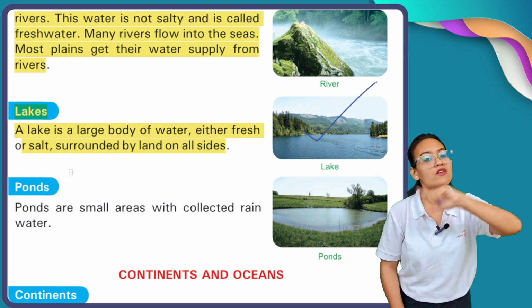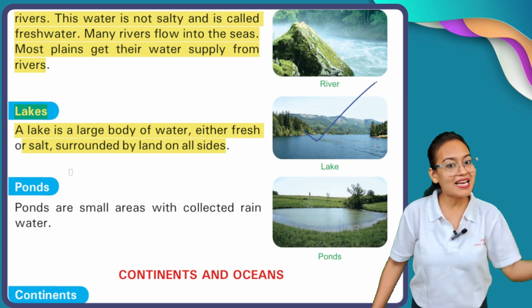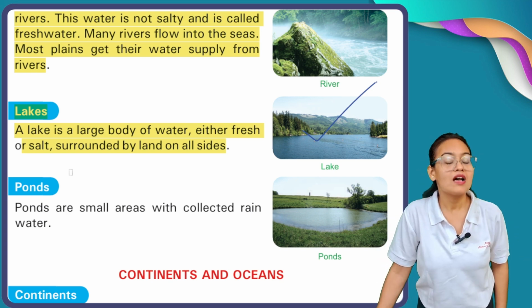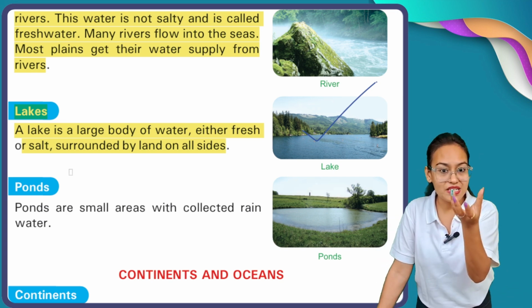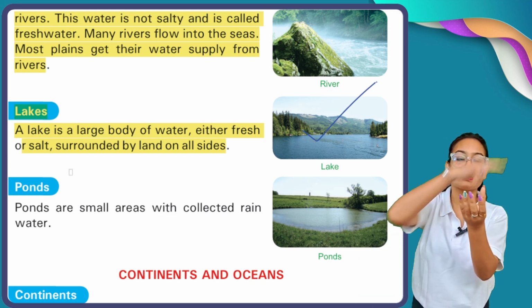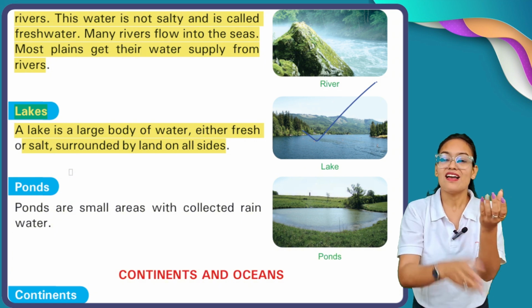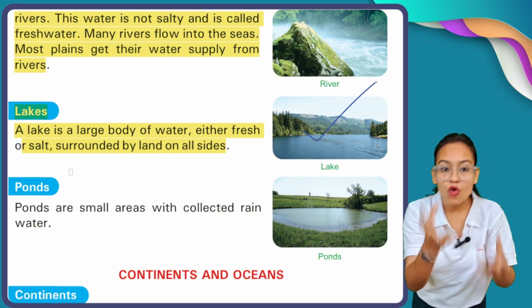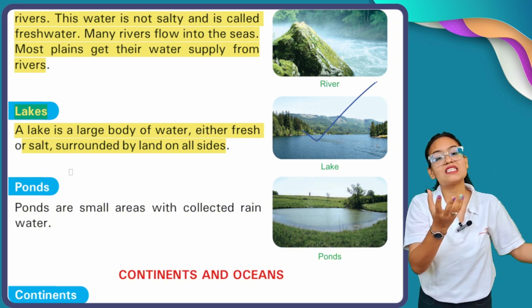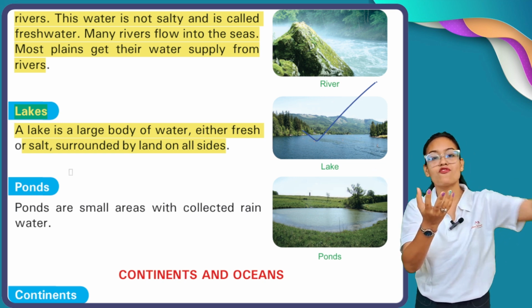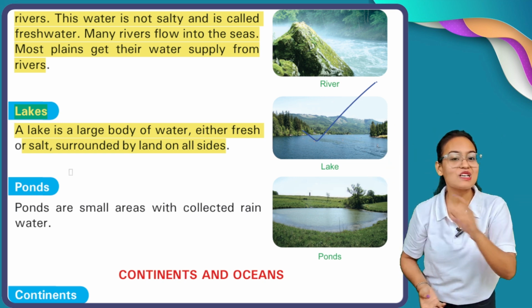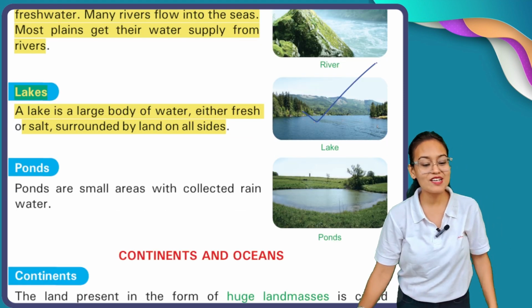See, an island and a peninsula are where a piece of land is surrounded by water from 4 sides or either 3 sides. But in a lake's case, the water body is surrounded by land from all 4 sides. These are called lakes, my dear students.